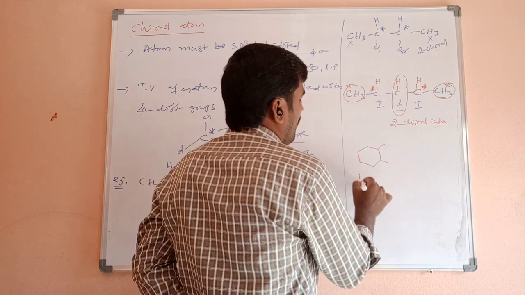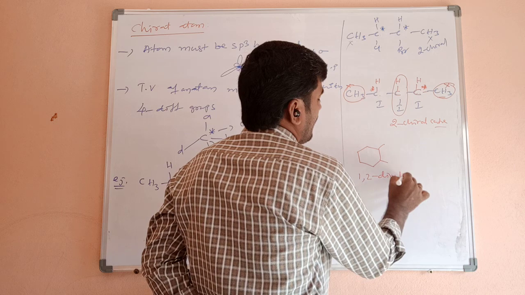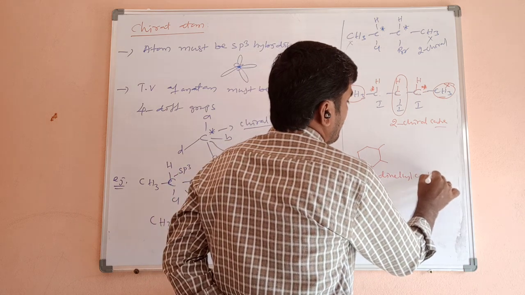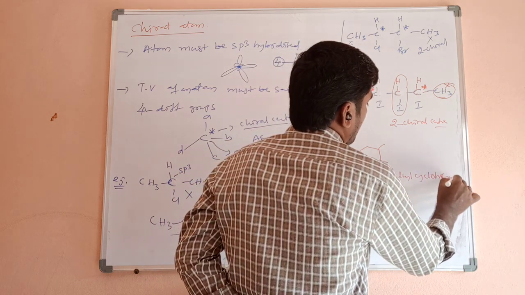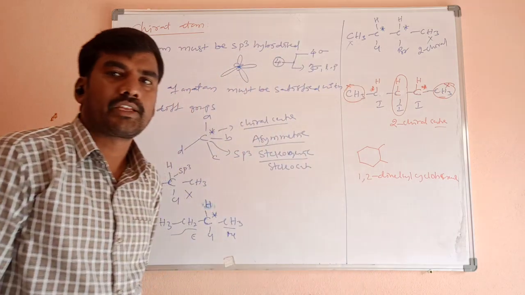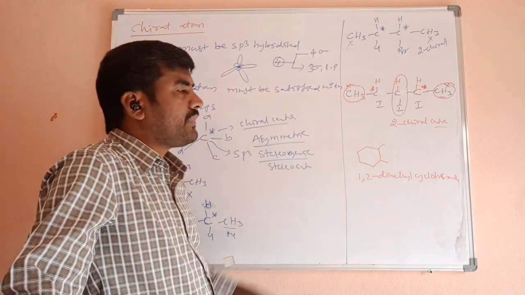Name of this compound: 1,2-dimethylcyclohexane. Check the chiral centers.